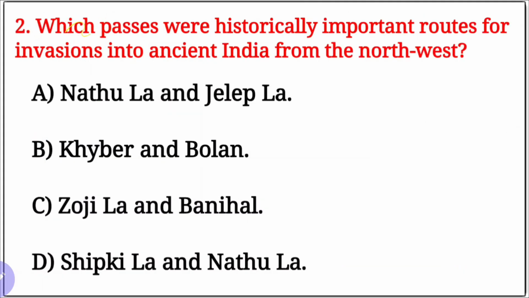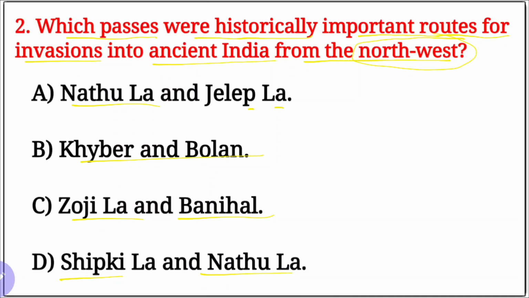Next, question number 2. Which passes were historically important routes for invasions into ancient India from the northwest? Options are here. A, Nathula and Jelepla. B, Khyber and Bolan. C, Zojila and Banihal. And D, Shipkila and Nathula. Our right option is B.